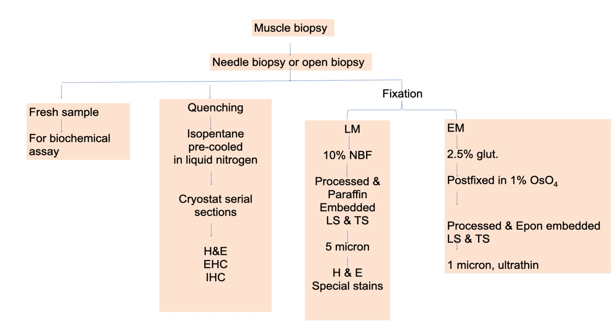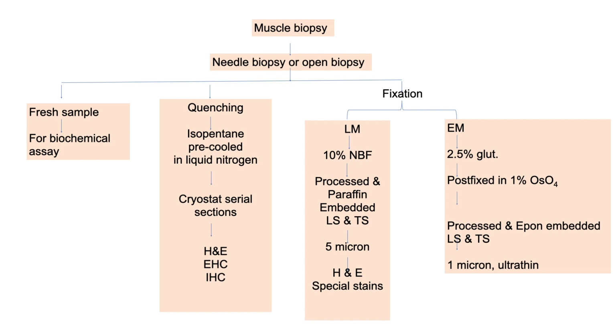After getting muscle biopsy, fresh sample can be used for biochemical assay. In case of enzyme histochemical studies, you have to quench muscle. For quenching of muscle, the specimen is quenched in isopentane, pre-cooled in liquid nitrogen, temperature of which is minus 170 degrees Celsius. After that you can do serial sectioning by cryostat. After that you can do immunohistochemistry and enzyme histochemical studies.